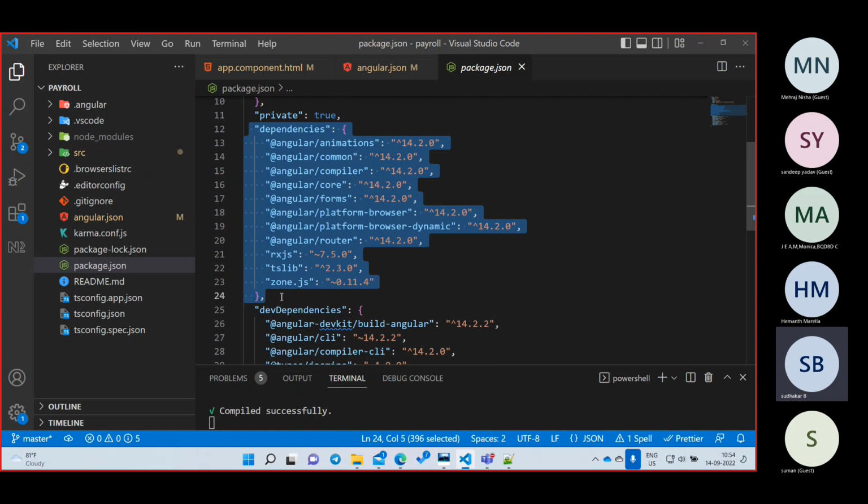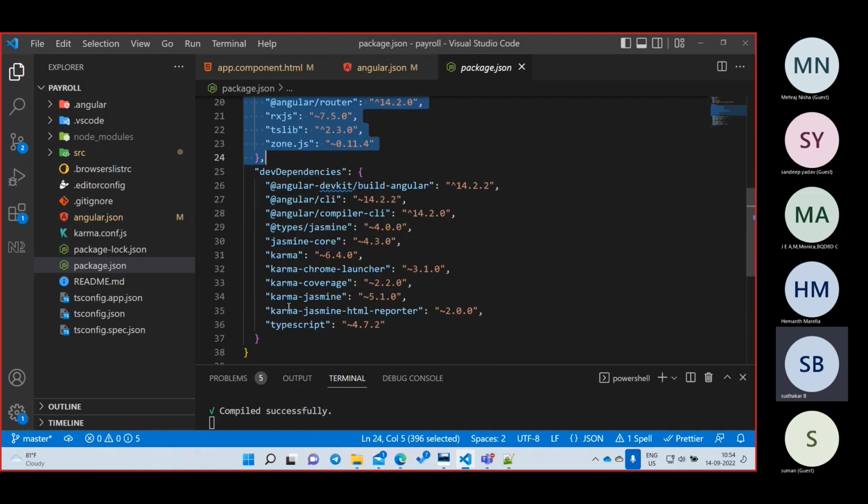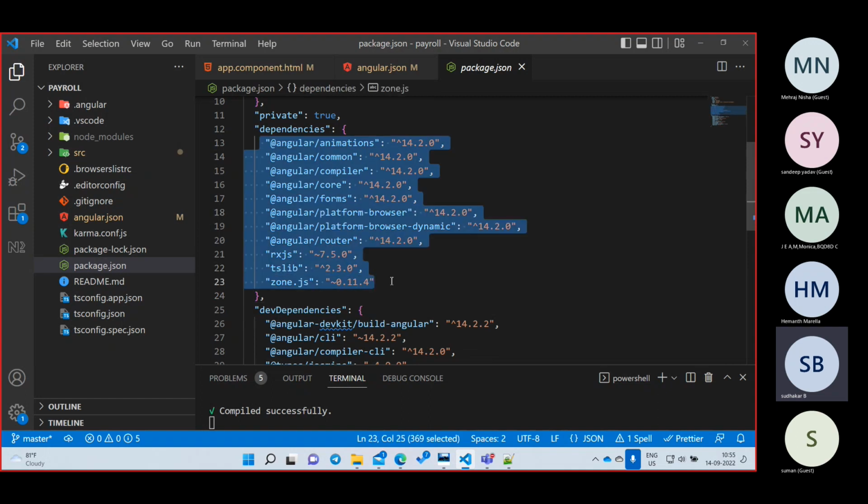Definite interview question. Okay, remember this. And devDependencies means whatever libraries are required to develop your project. So whenever I want to add a library only for developing, I will add it here. Whenever I want to run my project and need libraries for that, I will add them in dependencies. Here I will have the library and the version I want to use.